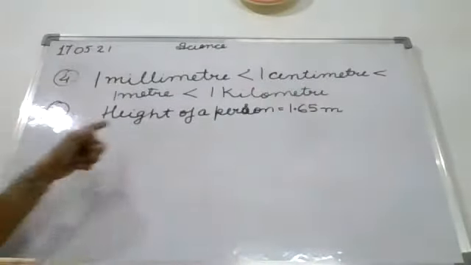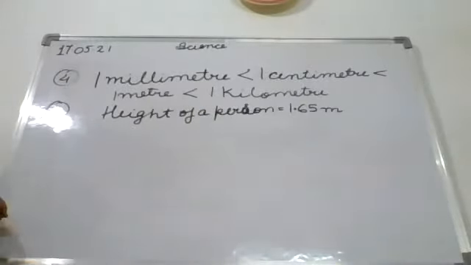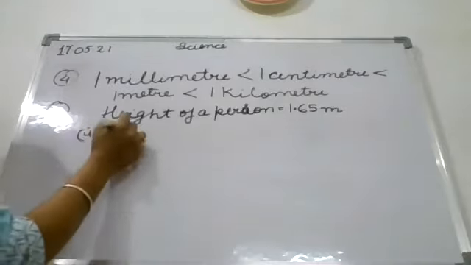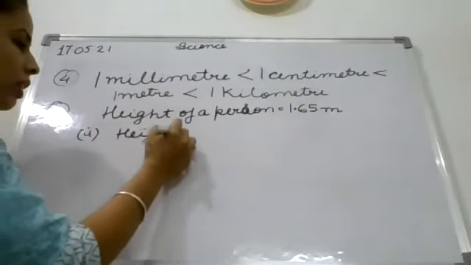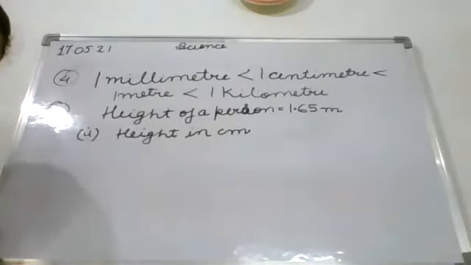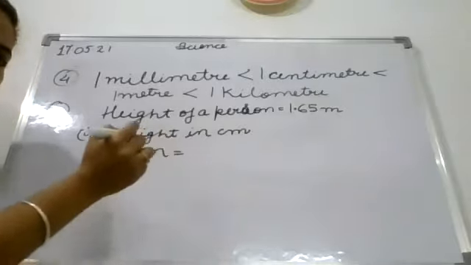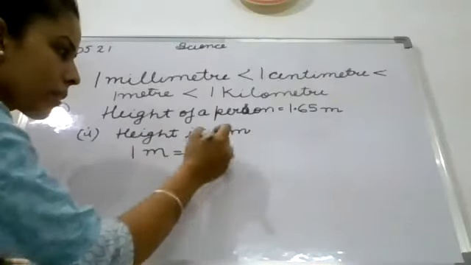Now next is height of a person is 1.65 meter. So we have to find it in centimeter. So firstly, I am doing height in centimeter. Clear? And you all know that 1 meter is equal to... centimeter.